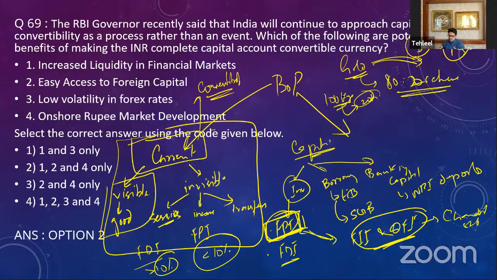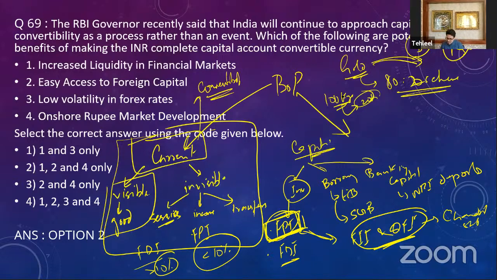So if you are allowing people to invest in your country, and you are giving them convertibility also, they are coming in with their dollars, and you are converting these dollars, and they are taking your domestic currency and investing in your companies. And this investment is precisely your FPI, that is foreign portfolio investment, which is a volatile investment, because the money comes in and they can take it out. They can convert your domestic currency back into dollars and take the dollars out of your economy.